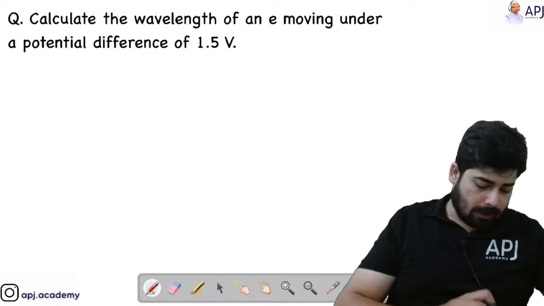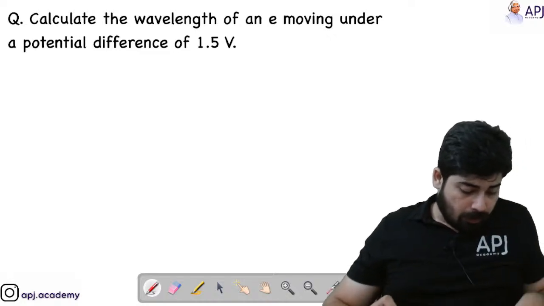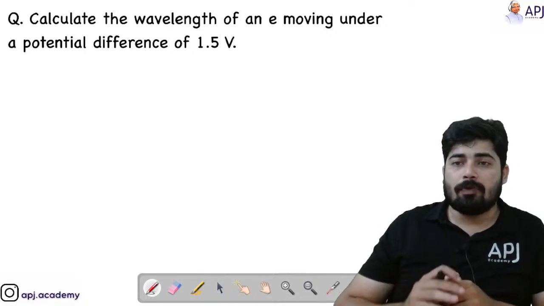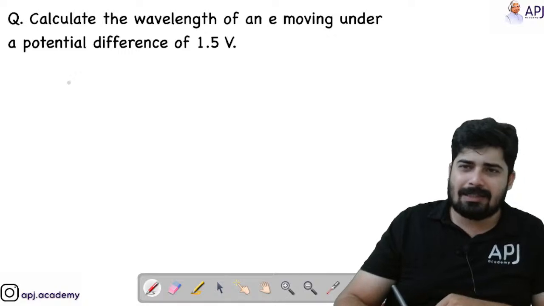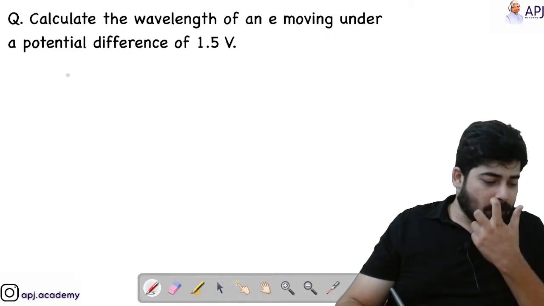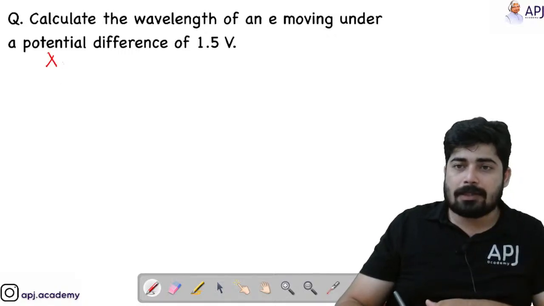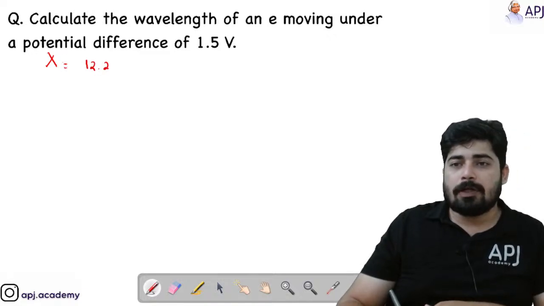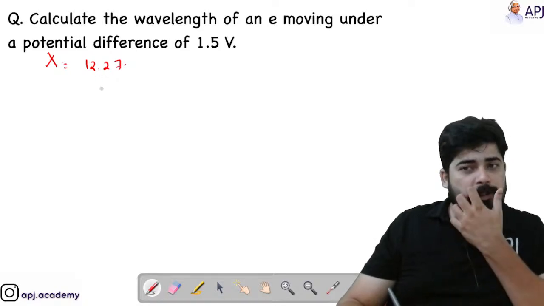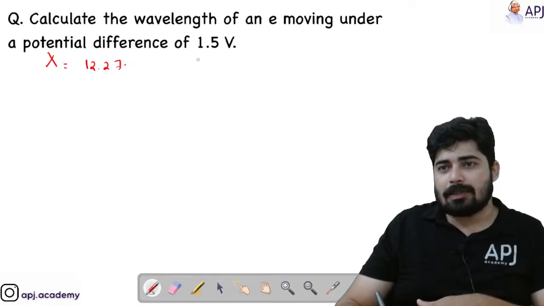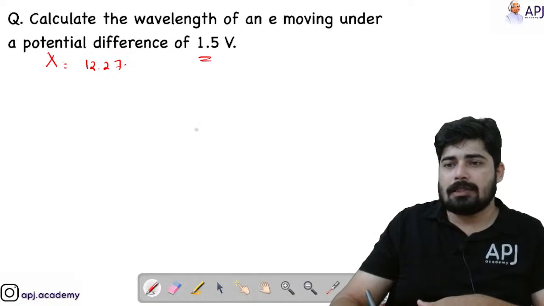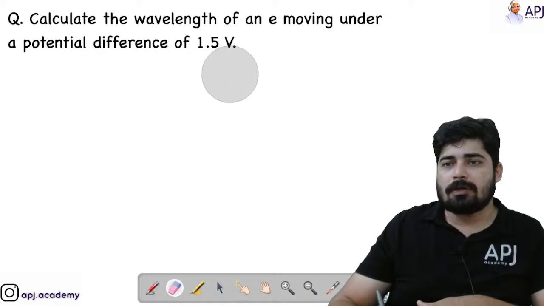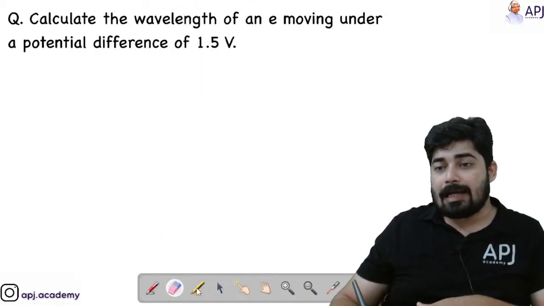Yes, one more question is there. Calculate the wavelength of a moving electron, moving under a potential difference of 1.5. This is an easy question, right? We know how to calculate the lambda. Lambda is equal to, we have studied that 12.27 by root V, or you can just take root 150. That's better because it is 1.5 now. So it is easy to go with root of 150 by V instead of 12.27, because the value is 1.5, we can cancel that.